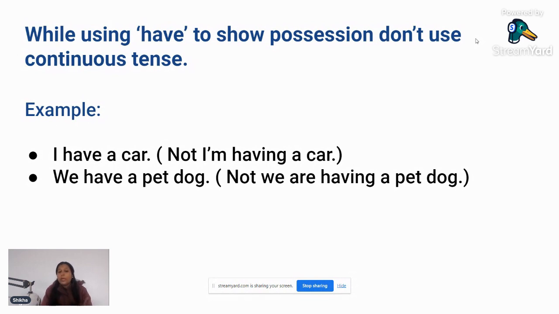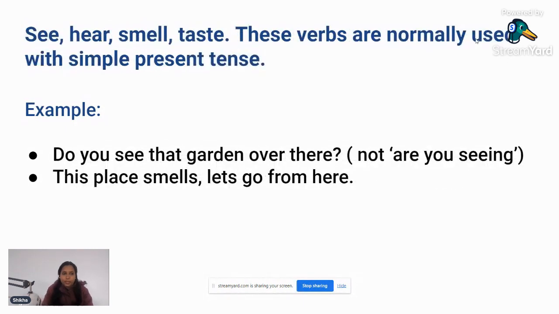So remember, when you are showing your possession, you have to use the base form of this verb, that is have. But when you are eating something or drinking something, at that point of time you can use the continuous form, that is having.